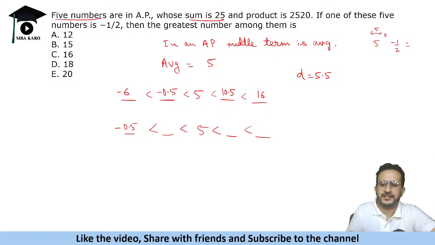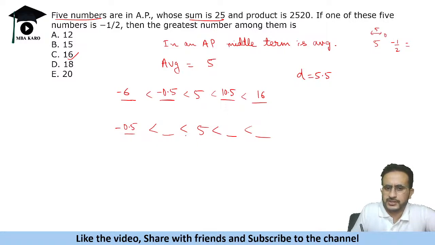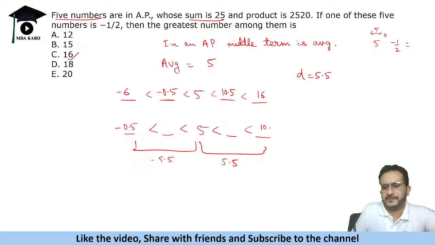If you get the answer in this itself, then you would get the answer. Like 16 है ये option में. So you should go with, if you are getting this, because in this case if you take the smallest number minus 0.5, so two terms का difference कितना है? This is 5.5 का difference, and if you add 5.5 it becomes 10.5. Okay, so 10.5 is not in the options.